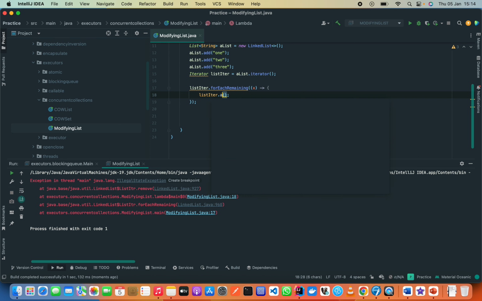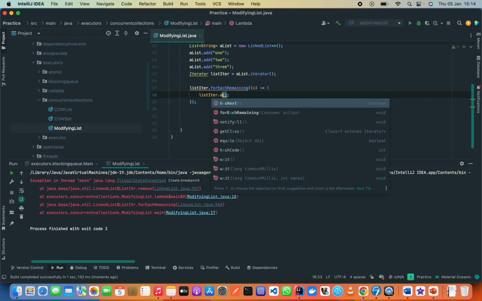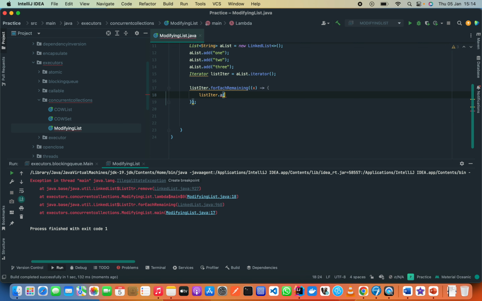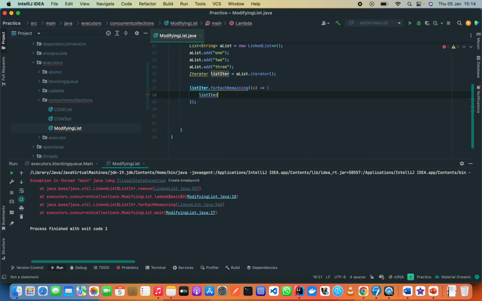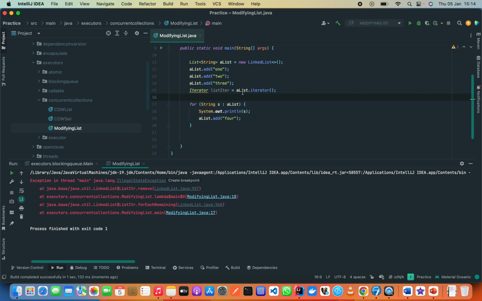Let's leave that for now and go back to the example that we had. What we have to understand is that iterators of lists are not thread safe, like linked list.